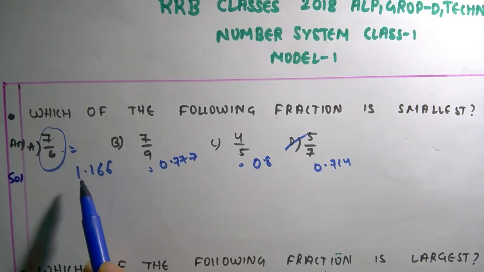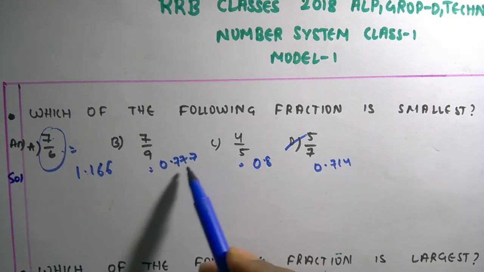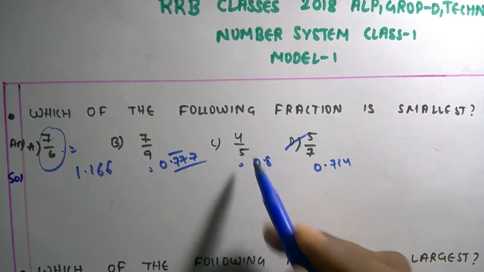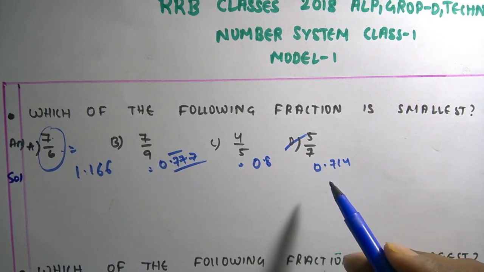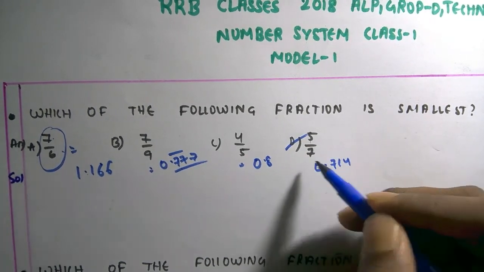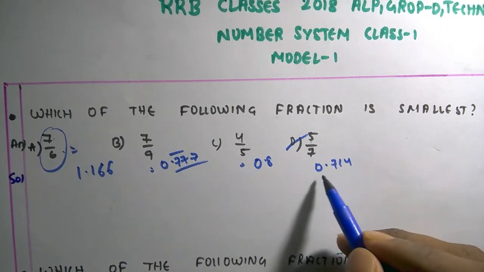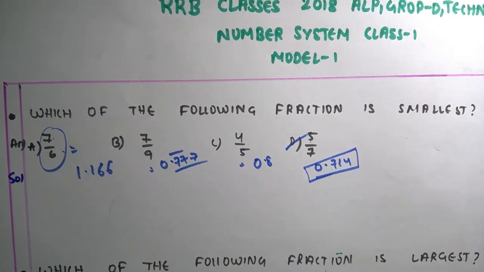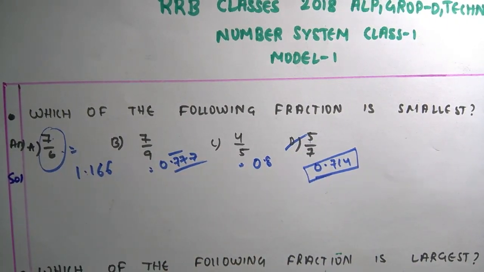So 7 by 6 in decimal form is 1.166, 7 by 9 is 0.777 recurring, 4 by 5 is 0.8, and 5 by 7 is 0.714. In this, 5 by 7 is the smallest, guys. It is the smallest among these 4 fractions by seeing the decimal form. So there is only one rule: first convert the fraction into decimal and see which is the smallest.